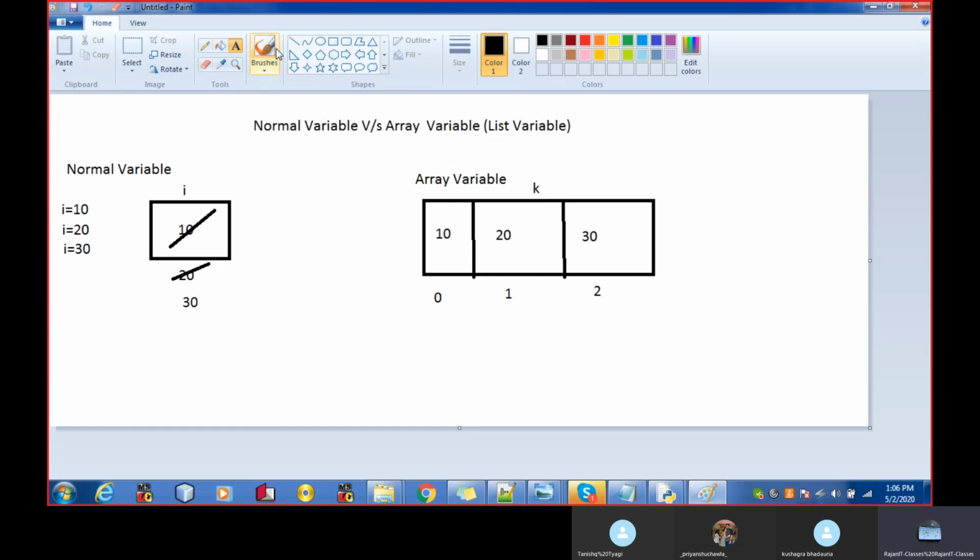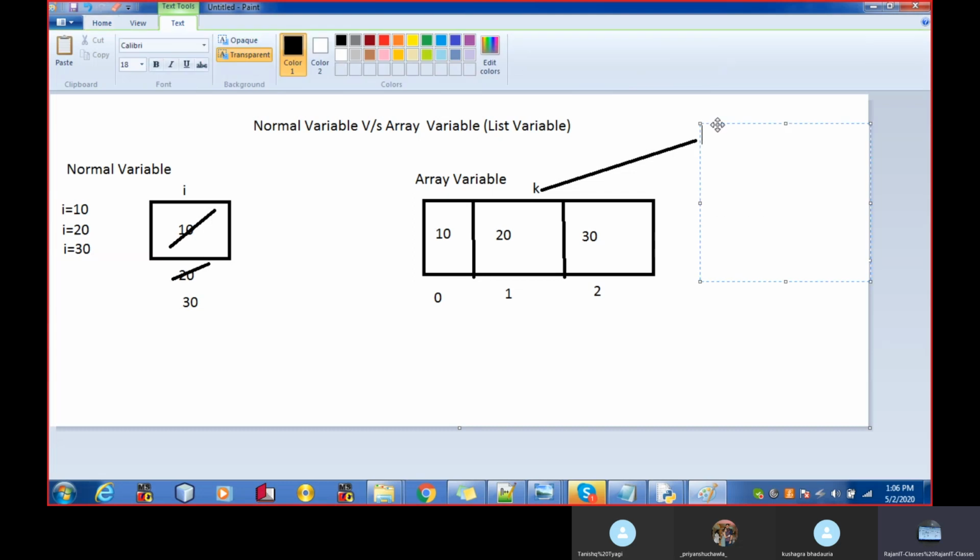Now what is the k over here? I'll say that k is the array variable, or I can say that k is the list variable, which has capacity to hold three values at a time.